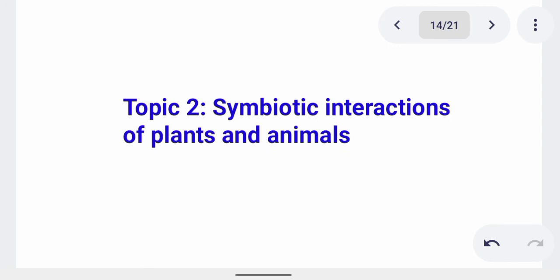When you move further, we have topic 2, which is known as symbiotic interactions of plants and animals. How do plants and animals interact? It's very simple, especially when you are using College Biology; you get to know that all these things are well explained there. So it is recommendable to go and buy College Biology, or you can use Lab Biology as well.